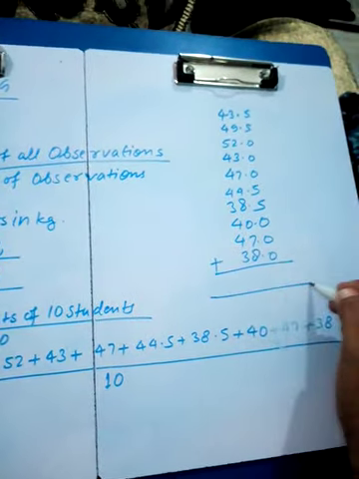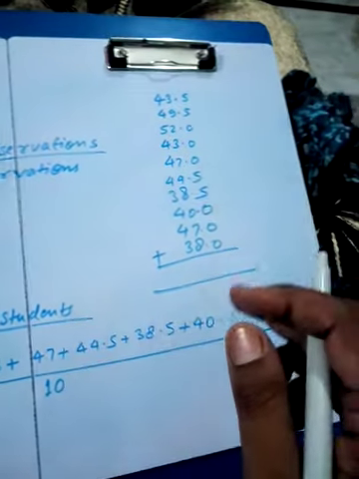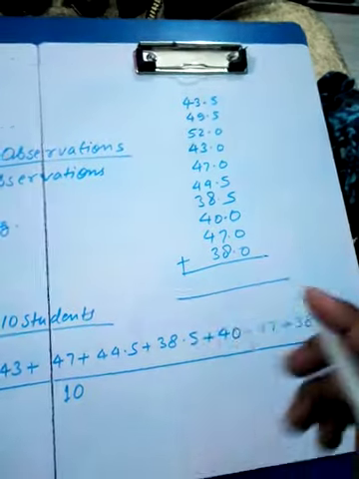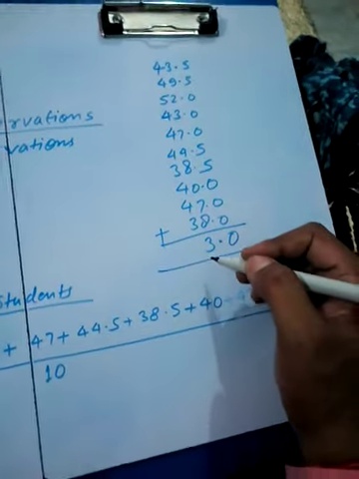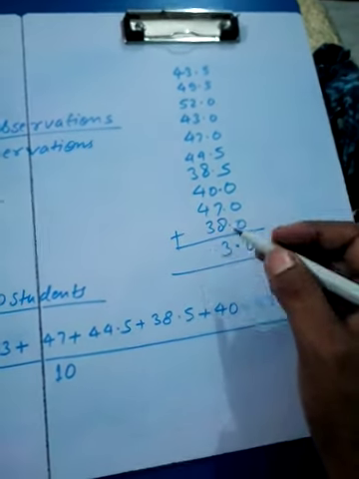When we add all these numbers, we will get 443.